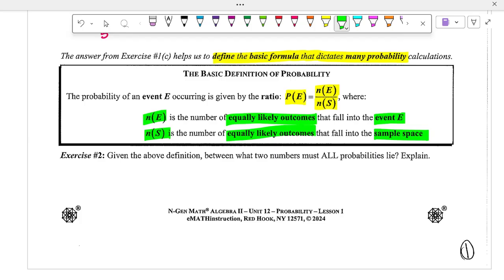So given the above definition, between what two numbers must all probabilities lie? Any probability always has to lie between what two numbers? 0 and 1. Why 0 and 1?